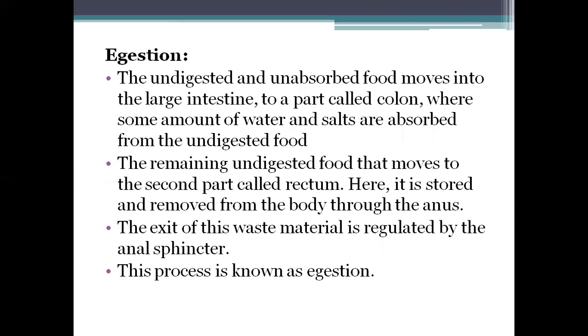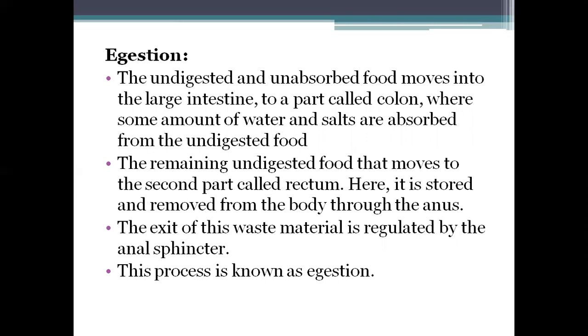Then there is the unwanted or undigested part of the food that we take. This moves to the large intestine, to a part called the colon, where some amount of water and salts are absorbed from the undigested food. The remaining undigested food moves to the second part called the rectum. Here it is stored and removed from the body through the anus. This is what we call human excretion.